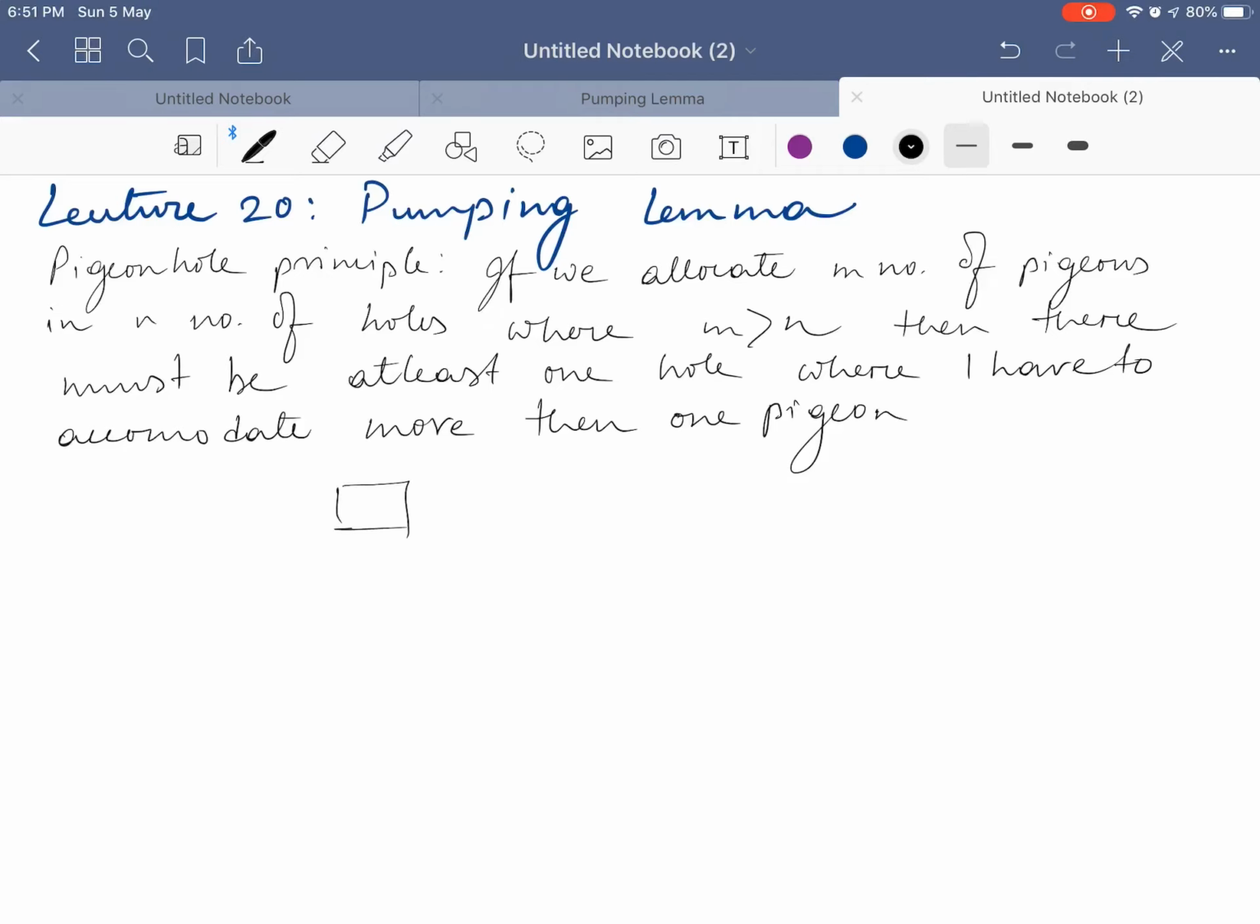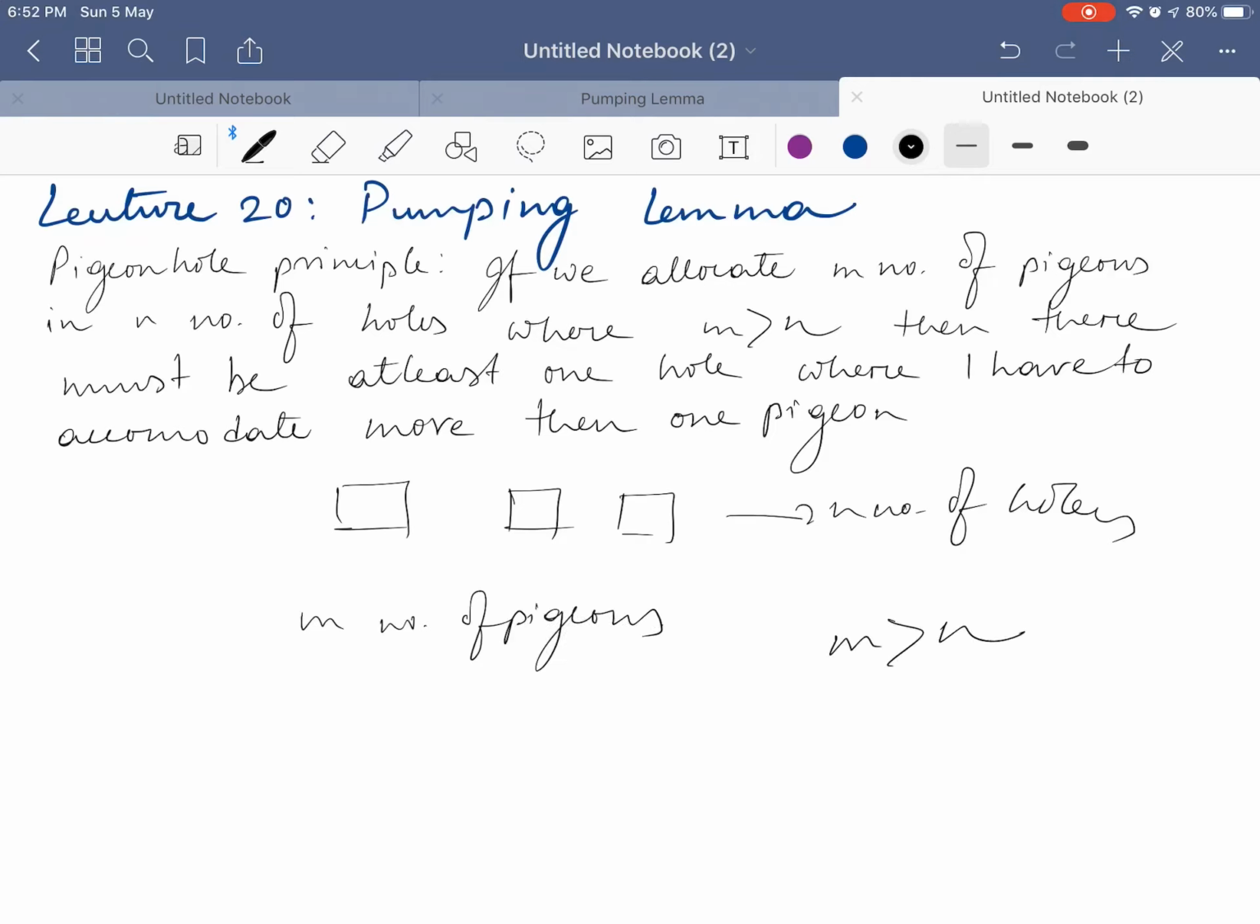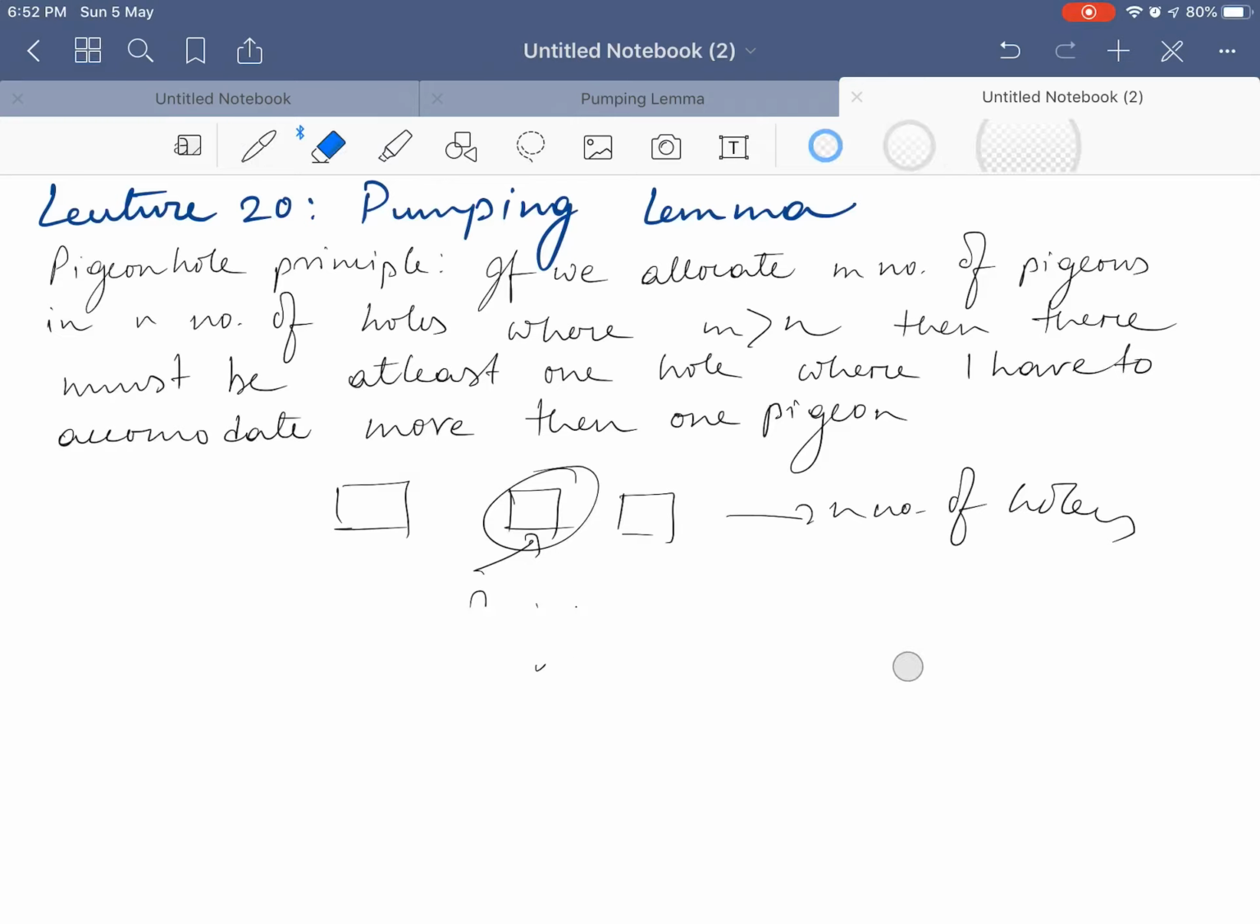It is basically a simple concept. If I have n number of holes and m number of pigeons, and m greater than n, so there must be at least one hole which consists of more than one pigeon. So, this is the basic principle of pigeonhole principle. Now, the pumping lemma is based on this.